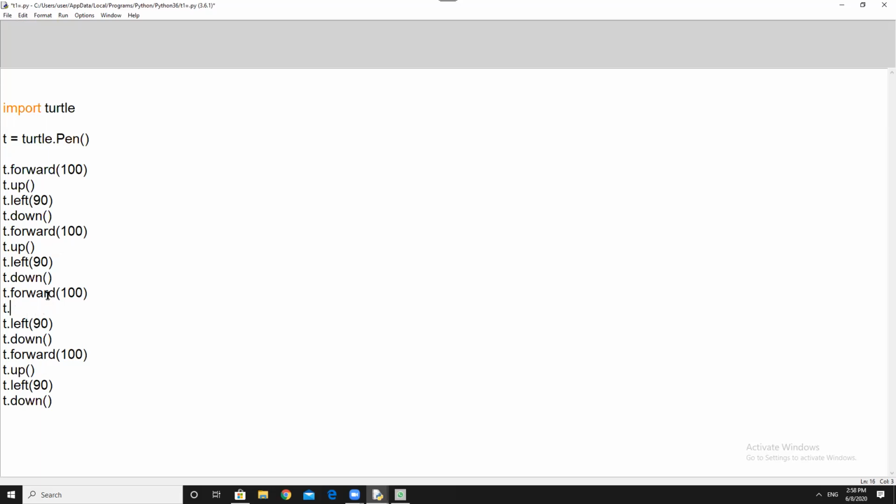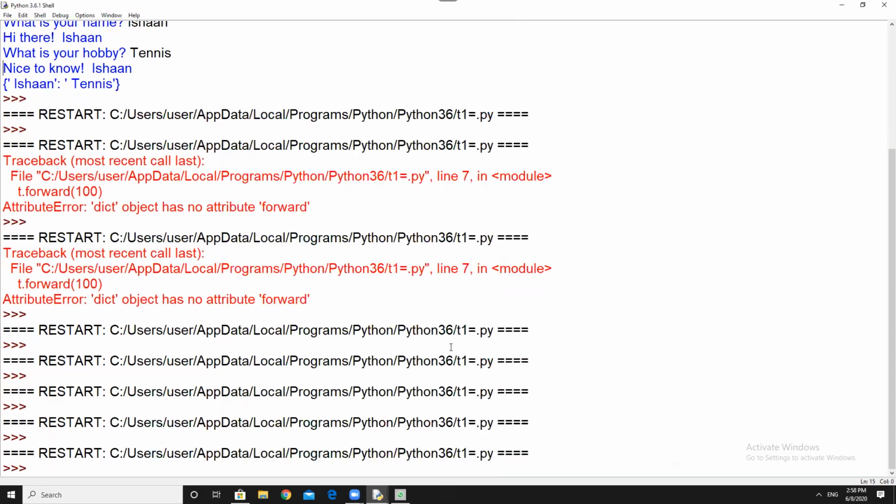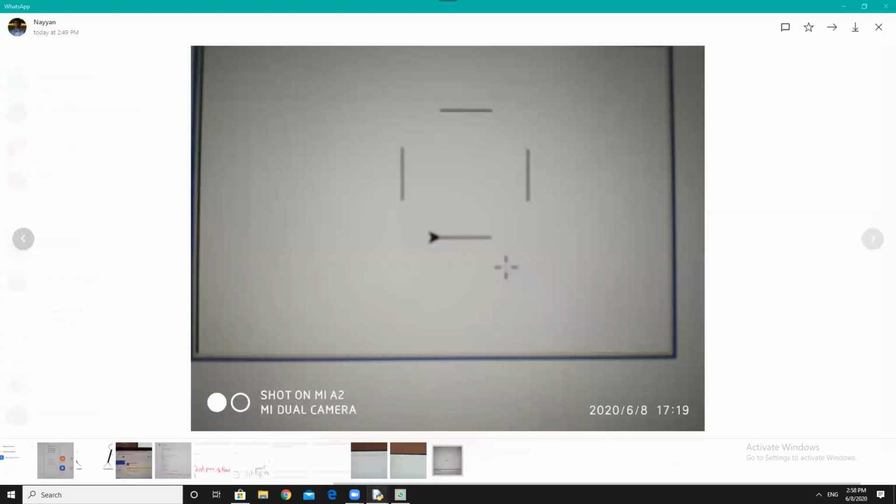But why is the up not working? It is making it a normal square. Wait, I think it has two parts.